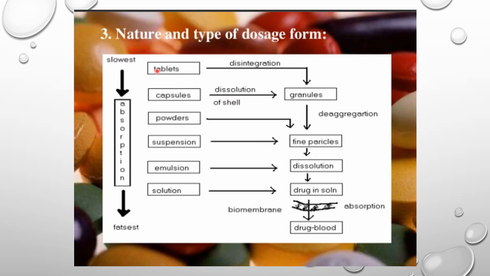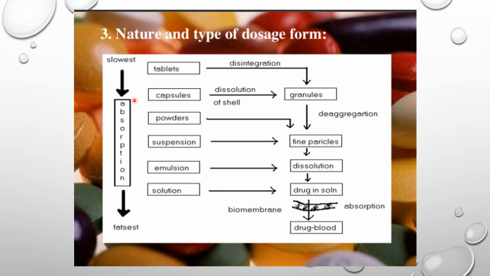Similarly, I told you that in the drug related factors, there are various forms of the drug. It can be given in tablets, capsules, powders, suspension, emulsion, or solution. For solid drug particles, the important thing is the disintegration of the tablet into granules, whereas in the case of a capsule, the dissolution of the shell of the capsule occurs into granules, and then they are converted into fine particles, and then the dissolution occurs and the drug goes into solution, and then there would be more absorption of the drug.